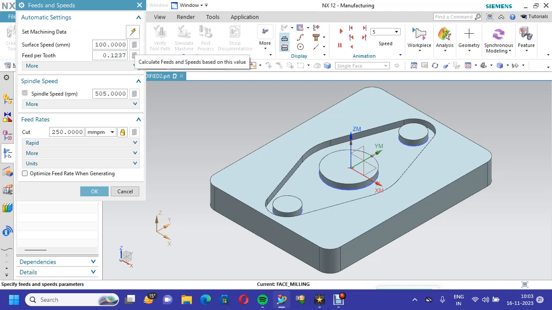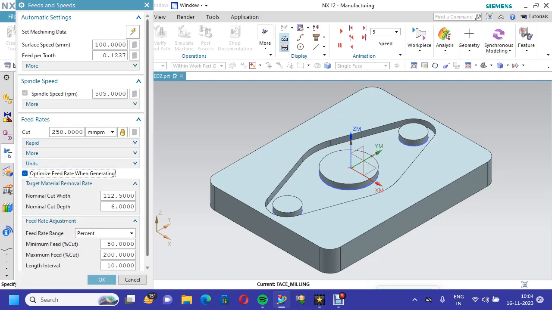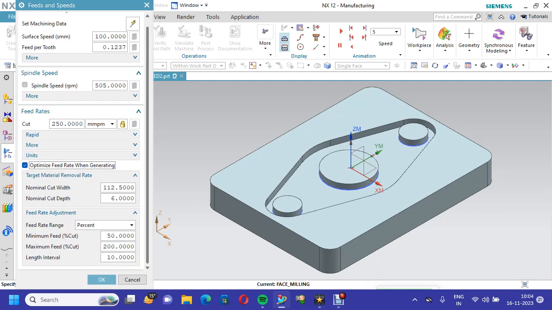You are putting, then calculate feeds and speeds. Automatically the spindle should run 505 and the feed 250. We have to go for optimize. So each and every time, traverse, rapid, engaging, return back, all feeds are automatically calculated.